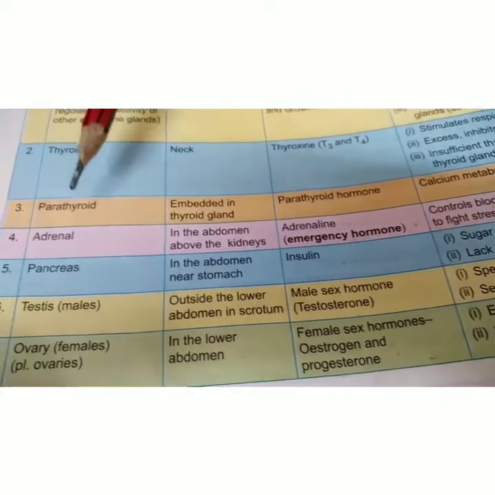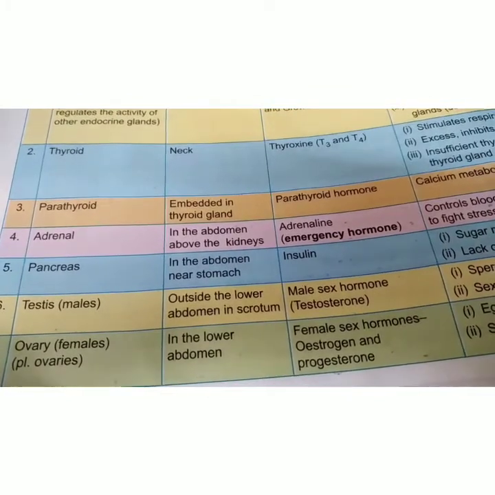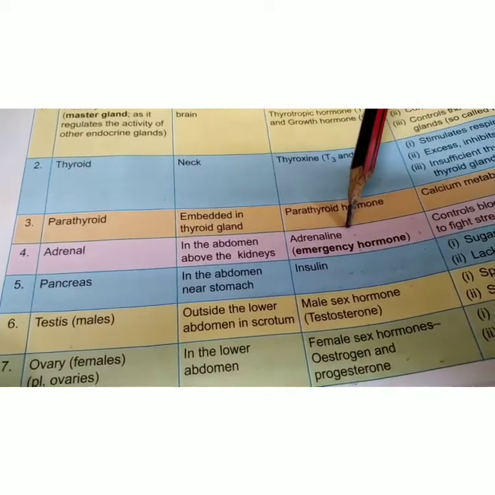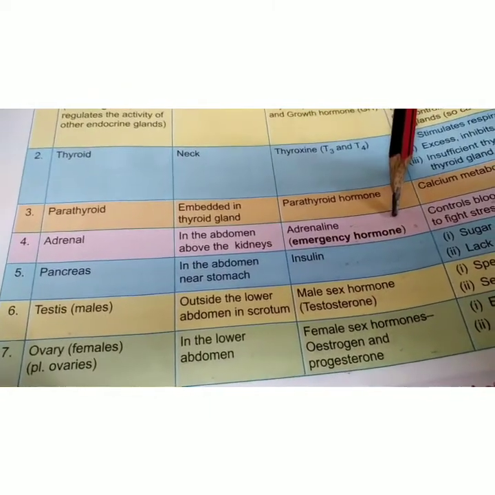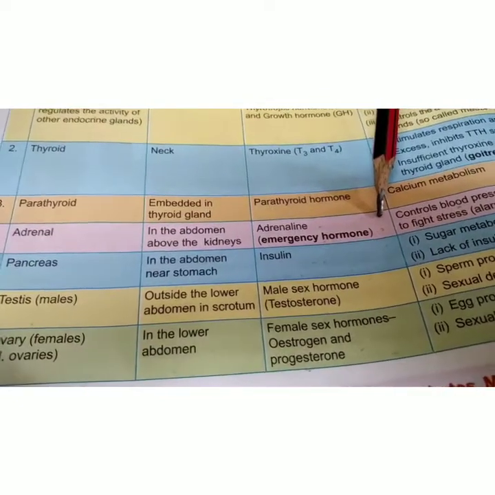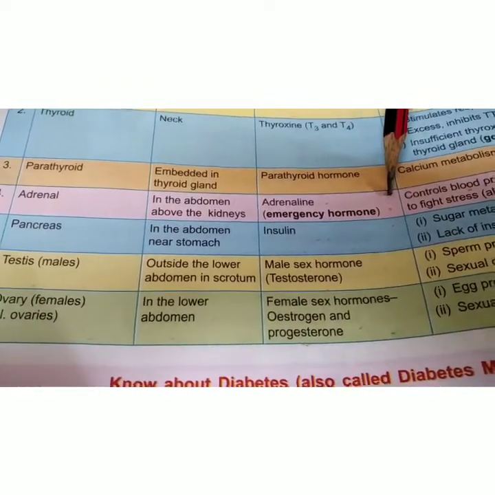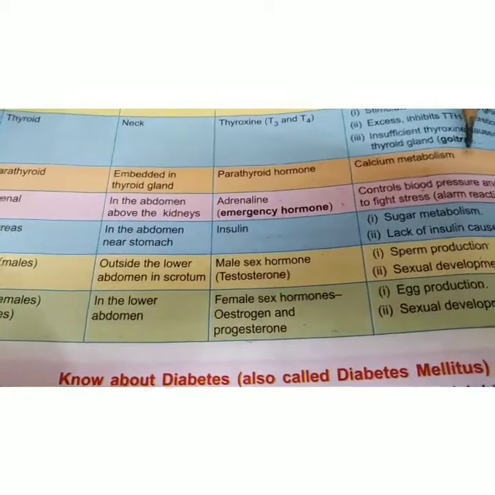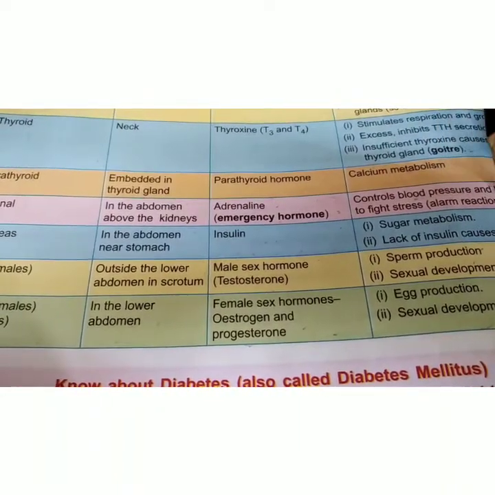Then we have the adrenal gland. It is present in the abdomen above the kidneys. They secrete a hormone called adrenaline. Another name for adrenaline is epinephrine. It is called the emergency hormone because it prepares you for any adverse situation by releasing excess glucose in the body, which provides you energy to come out of that adverse situation. It also controls the blood pressure and helps the body to fight stress, that is, any alarming reaction which